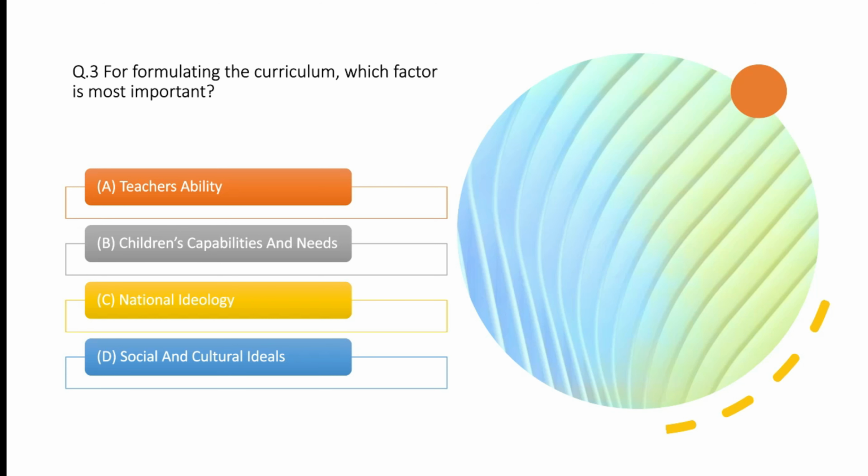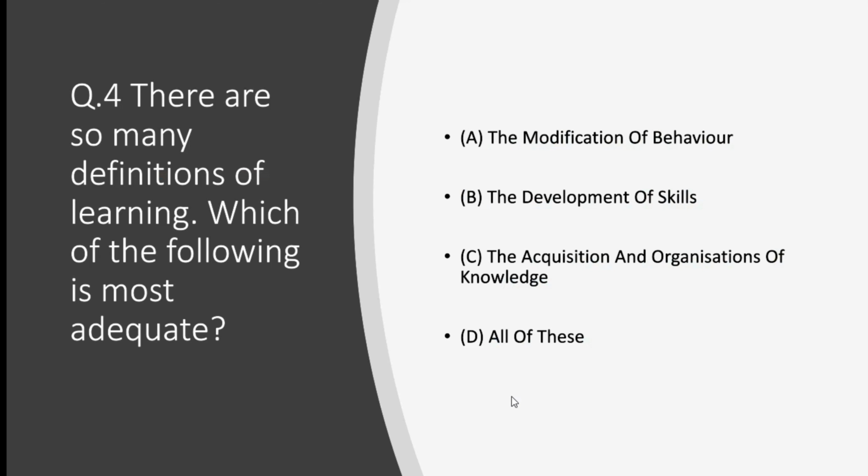And fourth, social and cultural ideals. You are a teacher, and based on the basic requirements of the children, we are making the curriculum. So here the right answer is children's capability and needs. What the children need, we can make the curriculum accordingly.